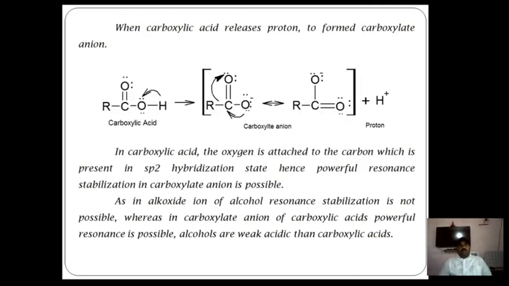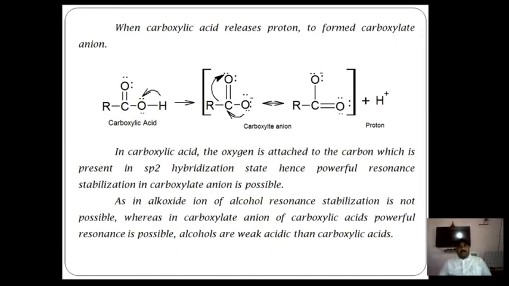But now carboxylic acid releases the proton to form the carboxylate anion. Now in the carboxylate anion, there is again equal distribution of the negative charge between these two oxygen atoms, and the oxygen atom is directly attached to the carbon atom which is in the sp2 hybridization state.